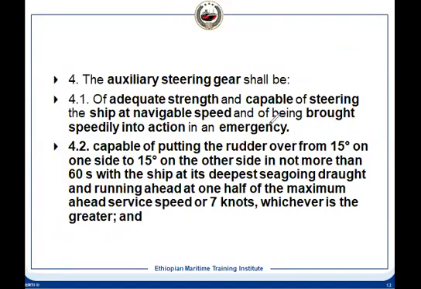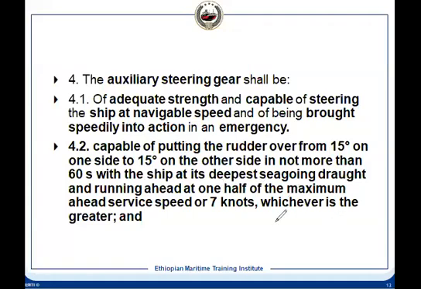In case the main steering gear fails, it should be brought into action speedily so that it works. And what is the performance requirement for the auxiliary steering? From one side 15 degree port, for an example, to the other side 15 degree. That is the movement, whereas the main steering gear was 35 degree to 35 degree.